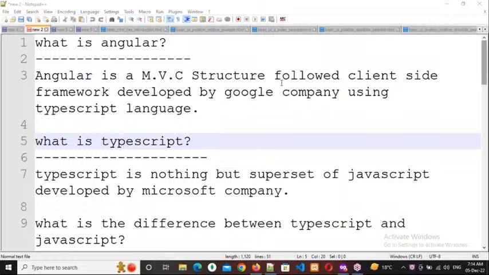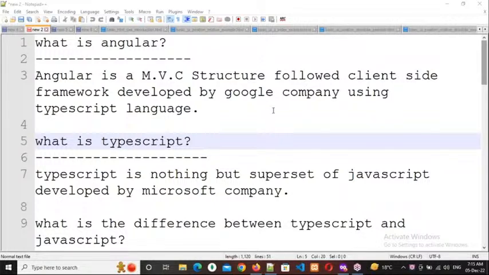Now coming to the introduction. What is Angular? Angular is an MVC structure followed client-side framework developed by Google company by using the TypeScript language.